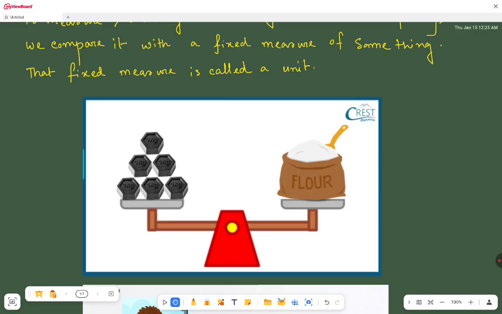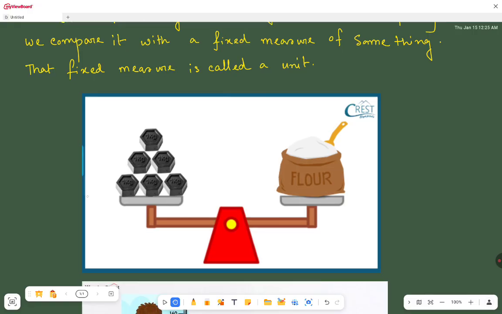Then you will go to the shop and ask the shopkeeper, uncle, please give me 6 kg of flour. Now what will he do? You can see in the shop this type of machine is there, and this is called a balance beam.